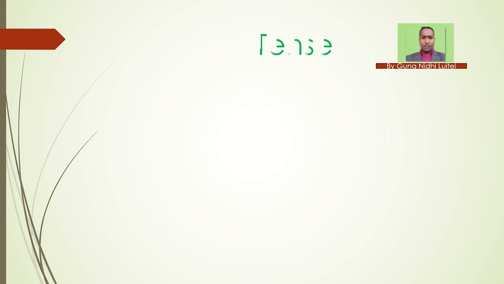First, we are going to know what is the definition of tense. Let's see here. Introduction of tense.